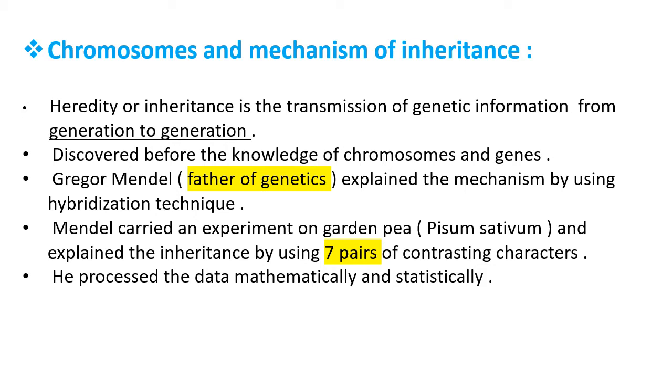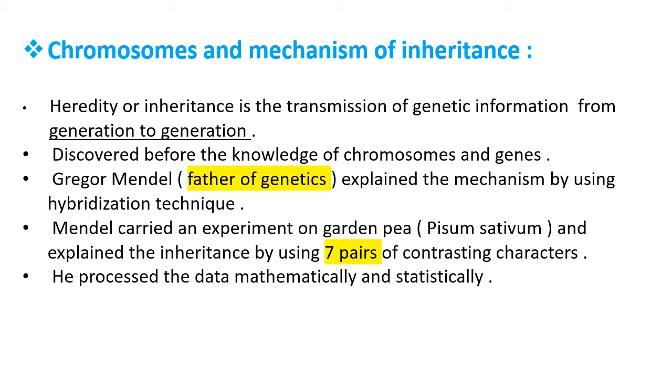The genetic information in living organisms is transferred from one generation to another generation. That is, genetic information is transferred from parents to the young ones, or young ones are also called offsprings.